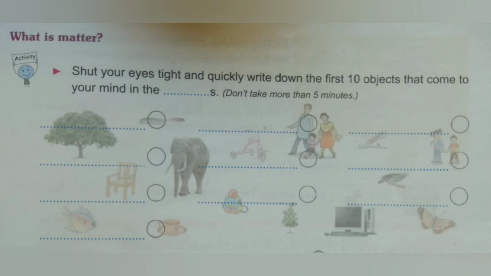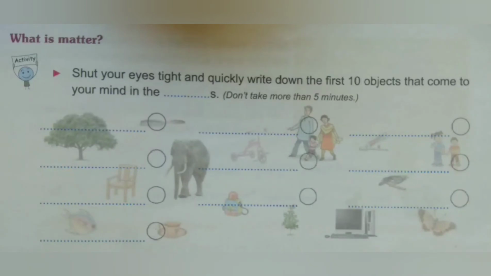Okay, write L for living and NL for non-living things. Children, after writing down the objects, you have to write whether the object is living or non-living, in the circles there. Complete that activity and send.